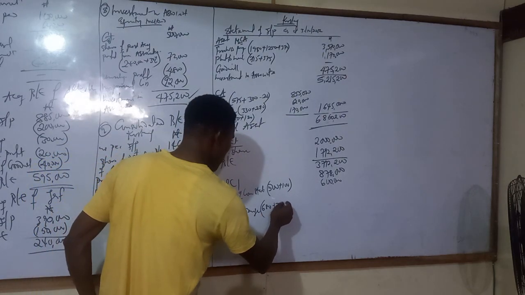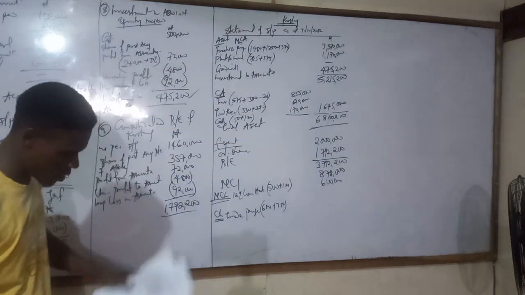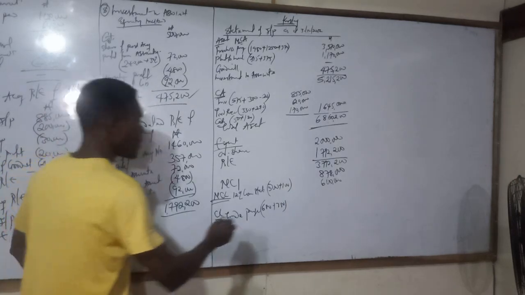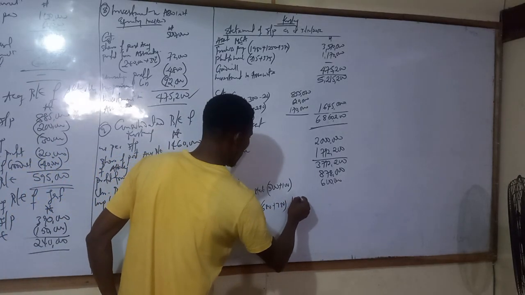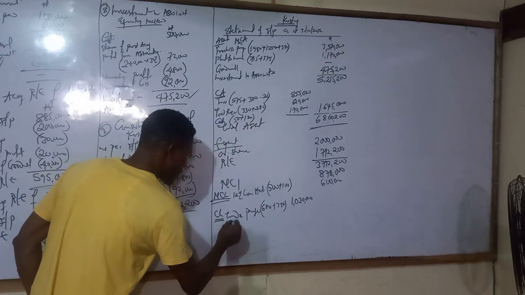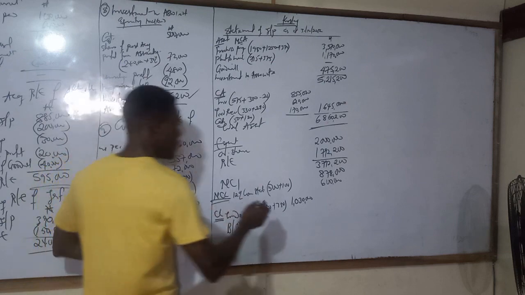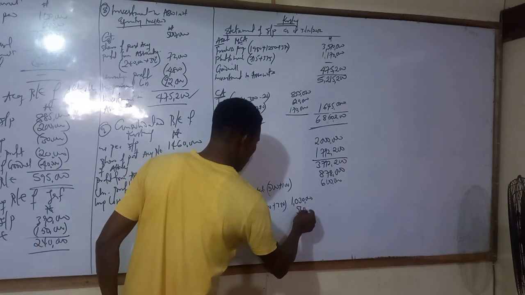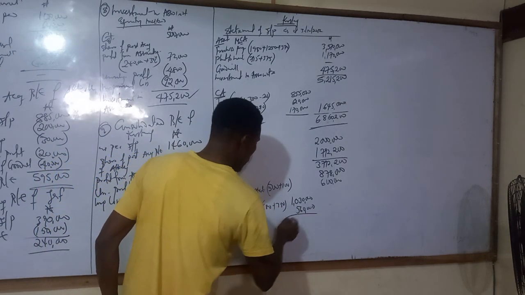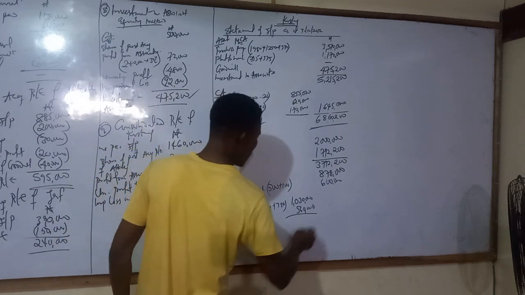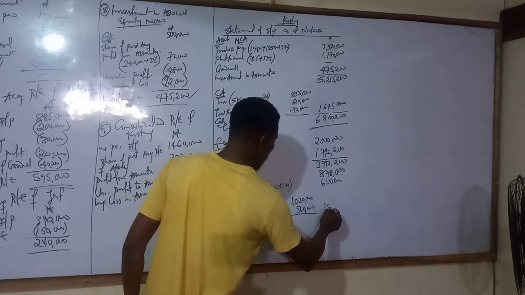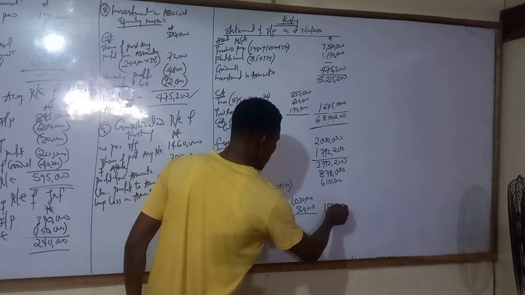Please don't forget, you must not add associate. That gives 1,030,000. Then bank overdraft. For parent alone, 560. There's no subsidiary figure. That gives us 1,590,000.